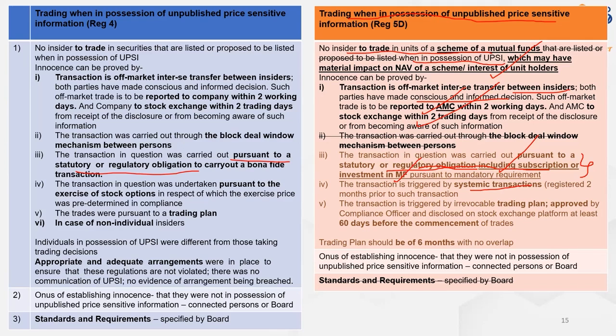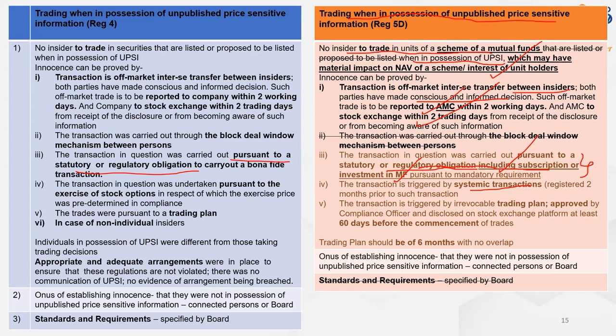One most common is SIP, Systemic Investment Plan. It's like RD, recurring deposit, but in mutual funds. And every month, a certain amount is being deducted from your account. So if the transaction, the mutual fund, is triggered by systemic transaction, this transaction was registered 2 months prior to the transaction, then in that case, even if the person is in possession of unpublished price sensitive information, that trading